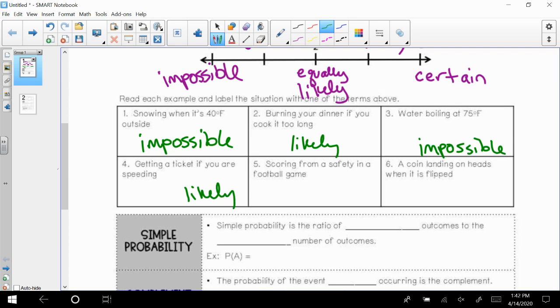Number 5, scoring from a safety in a football game. A safety is not a common way to get points in a football game, so this is unlikely, but it does happen. And when a coin is flipped, landing on heads, that is equally likely because it's either going to land on heads or tails. Since there's 2 choices, equally likely.